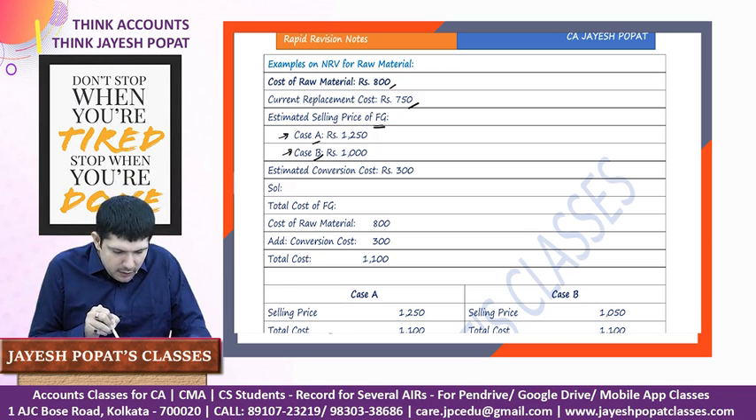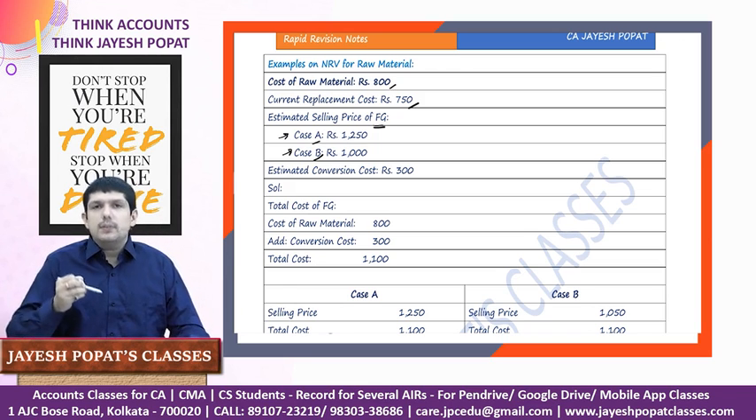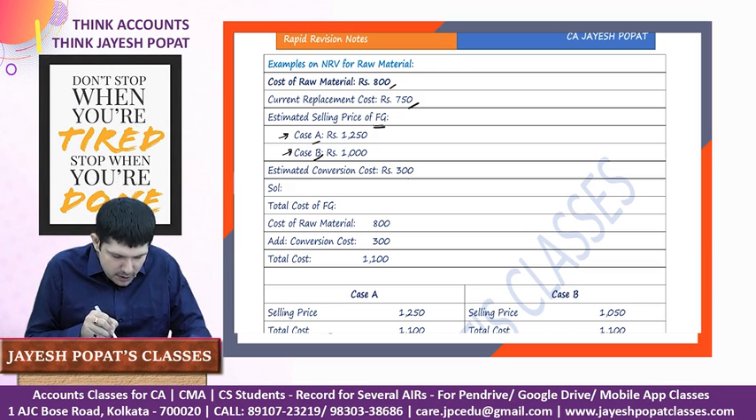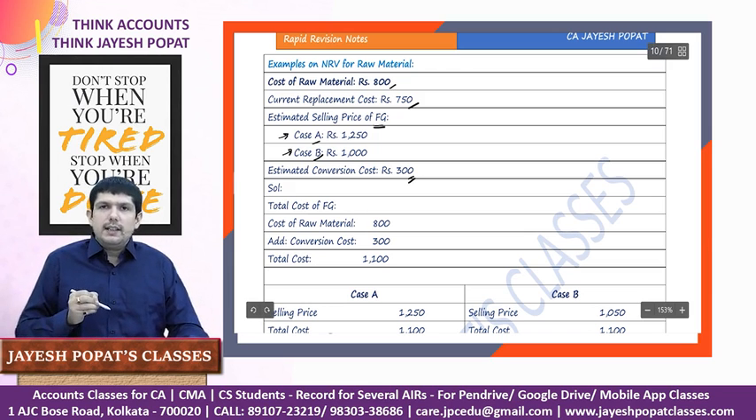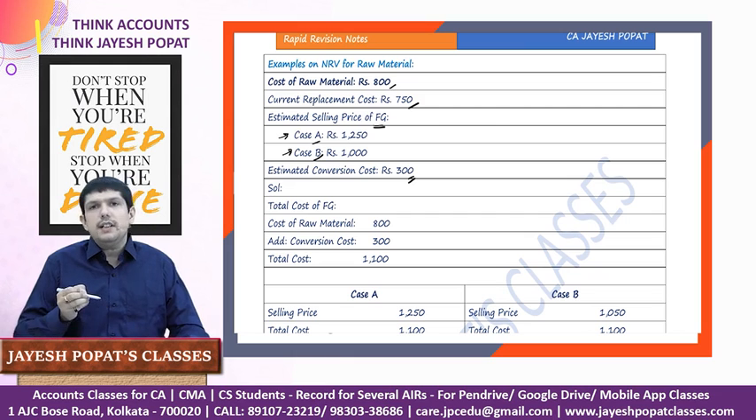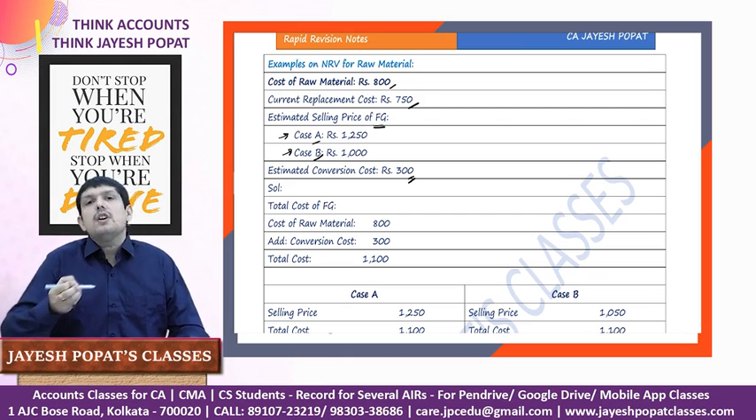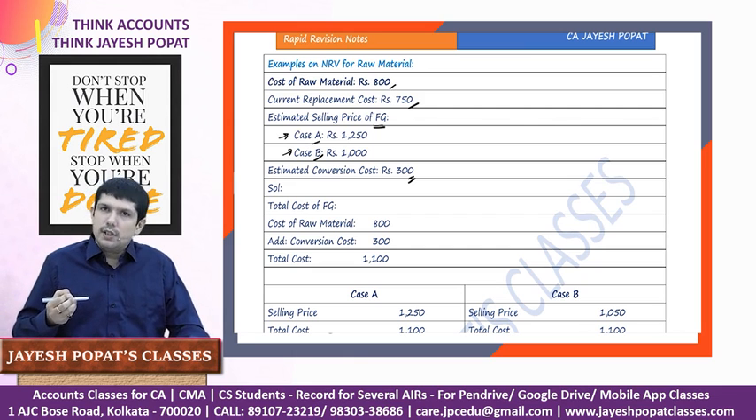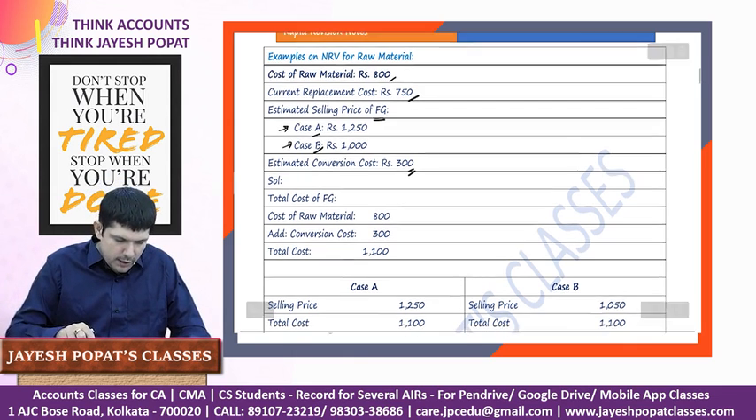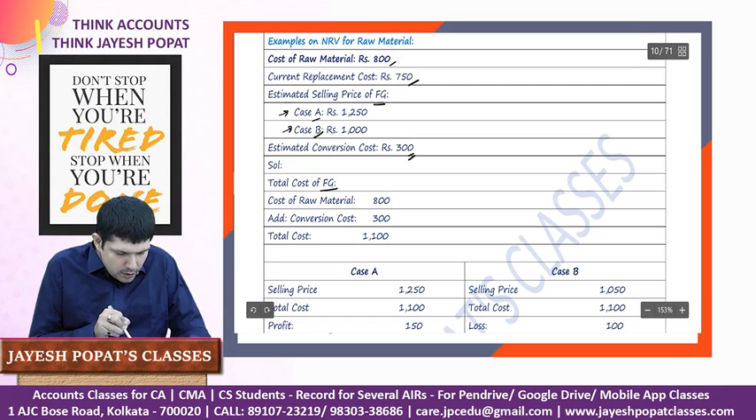The estimated conversion cost, means the cost incurred in converting the raw material into the finished goods, is 300. We need to calculate the NRV of raw material. We need to calculate how the raw material will be valued, whether it will be valued at cost or at NRV, which is the replacement cost. So first we look at the solution. So it says total cost of the finished goods.